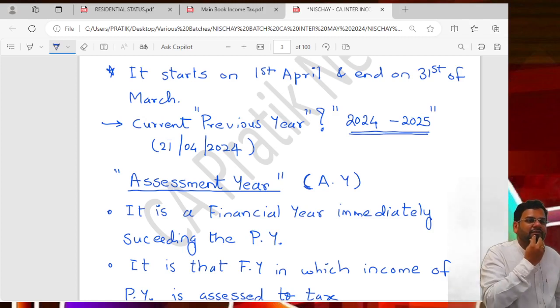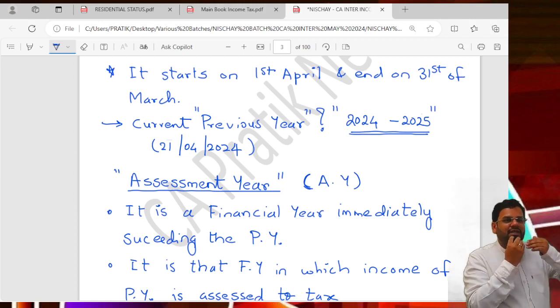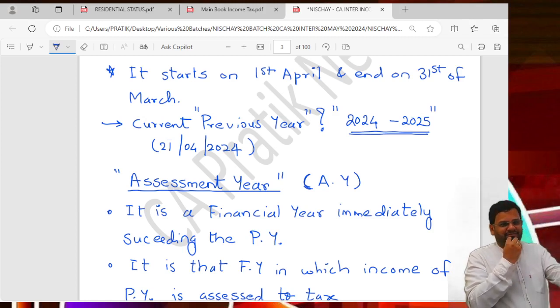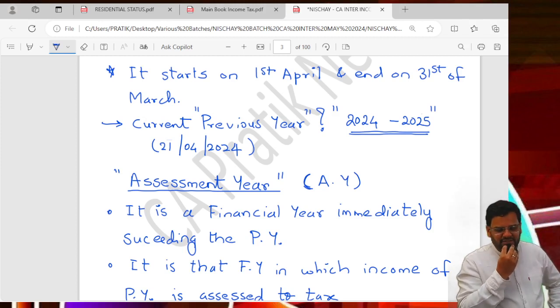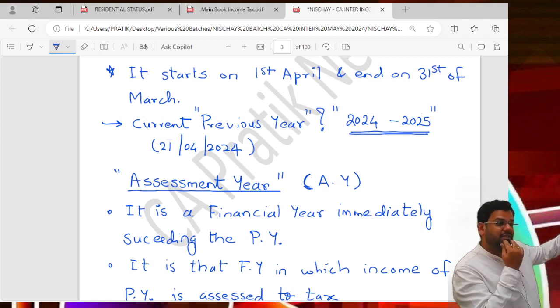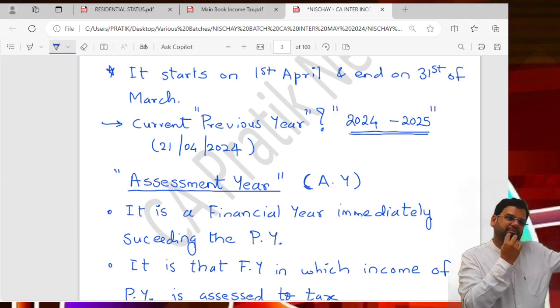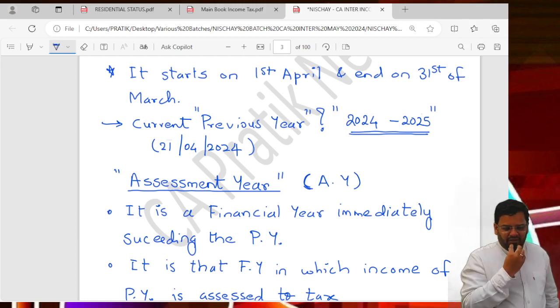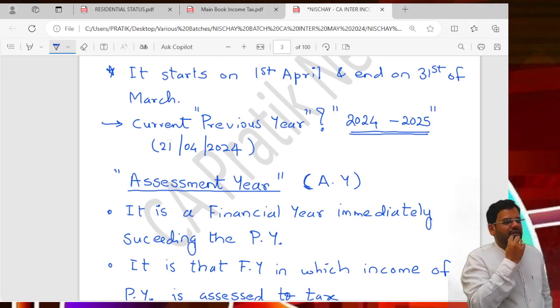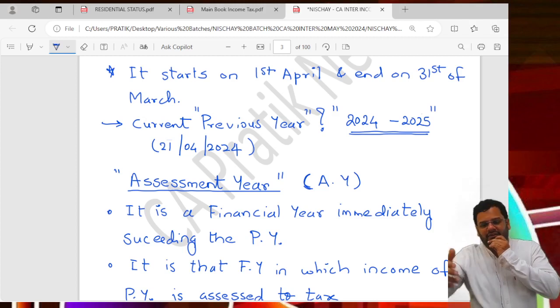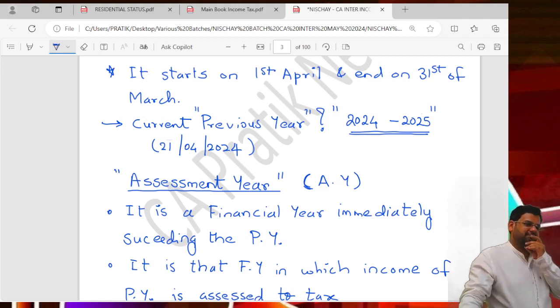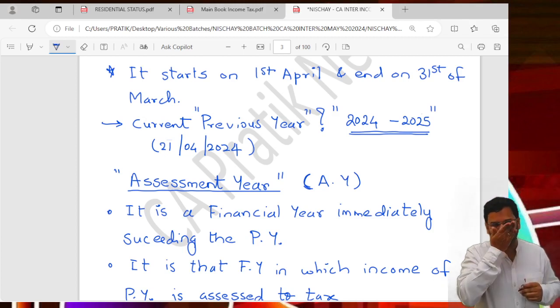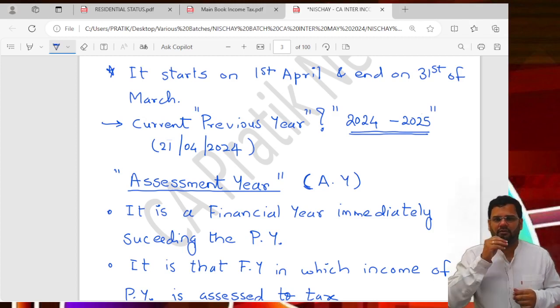When is that assessment happening? The assessment is happening after the previous year. So what is the assessment year? It is a financial year immediately succeeding the previous year. Succeeding means the one which follows. Got the meaning of AY?